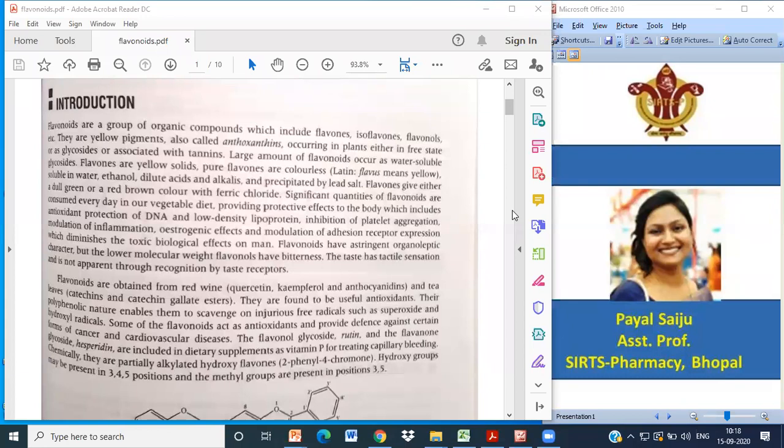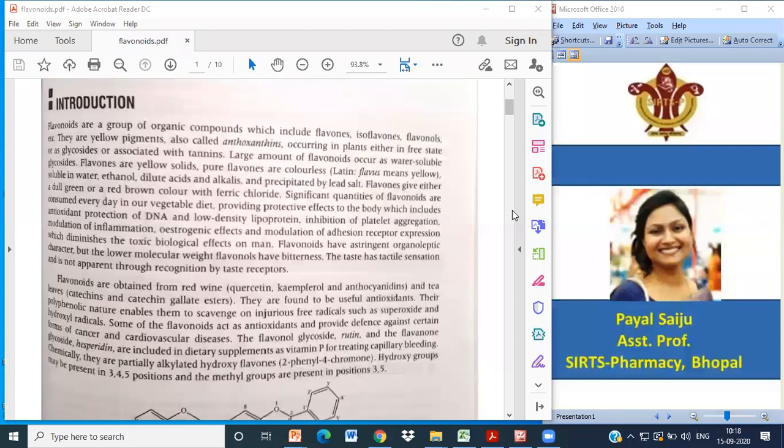The taste has a tactile sensation and is not apparent through recognition by the taste receptor. हाँ, बहुत tactile sensation है इसका flavonoids का. एक faint सा taste है which is not apparent through recognition by taste. We cannot say exactly whether it is bitter or sour or sweet or somewhat acrid or something like that. We cannot define the taste exactly because of the tactile sensation it gives.